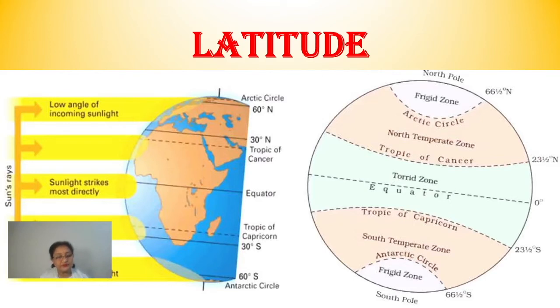Okay? Let's talk about the third part of it, that is the frigid zone, right? Very close to the pole, or you can say from Arctic Circle to the North Pole, Antarctic Circle to the South Pole. This is the area there, children, which is the coldest zone, or which is also called as the frigid zone on the earth, right?